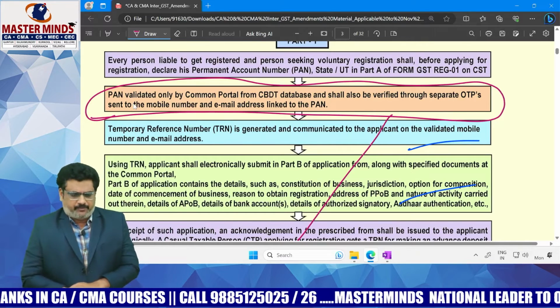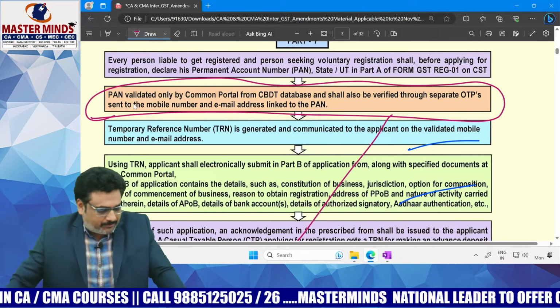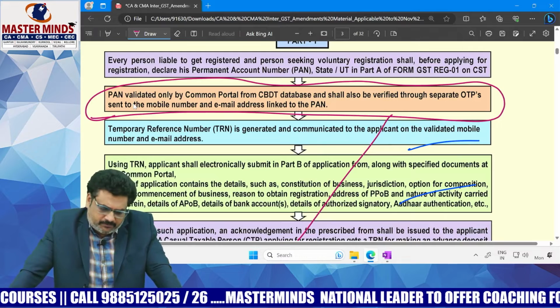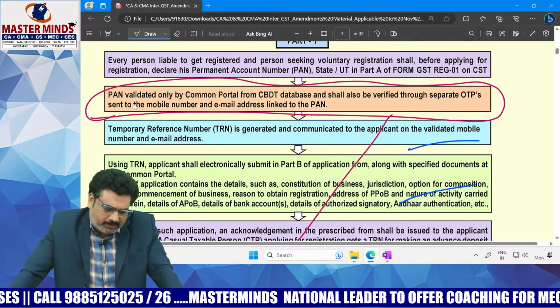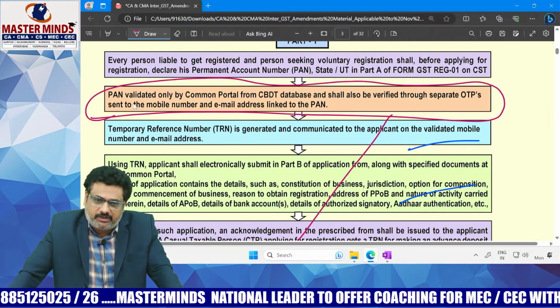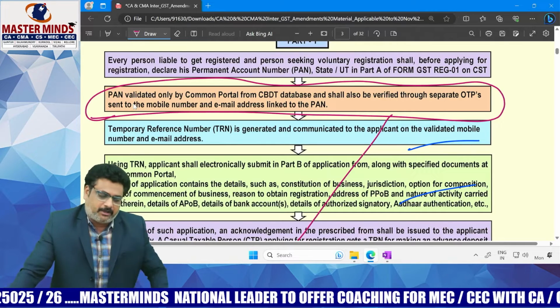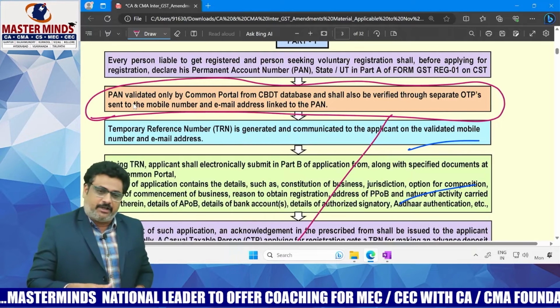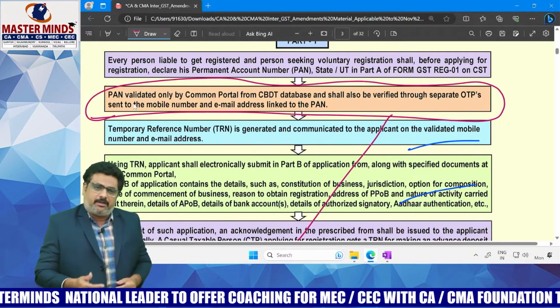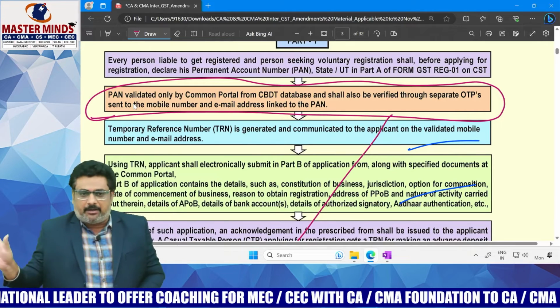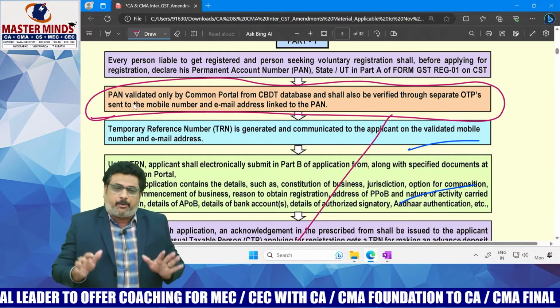Simply, what is the procedure now? There is no requirement to provide mobile number and email ID of the applicant while filling Part A of GST REG-01. PAN declared by the applicant shall be verified by the website by sending OTPs to the email address and the mobile number which are linked to that particular PAN. Thereby Part A filling is over.